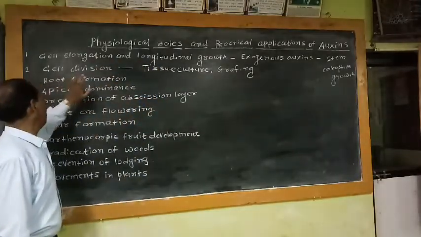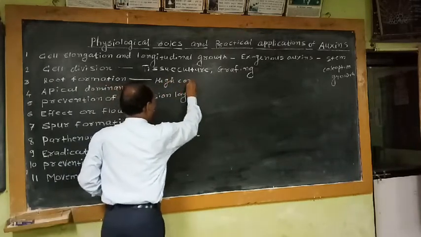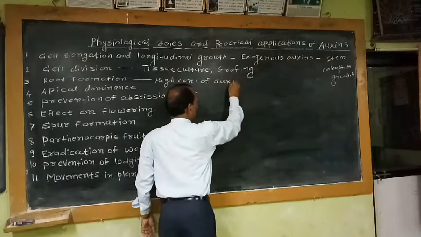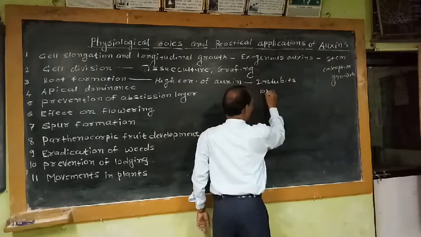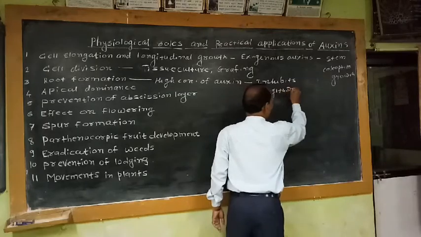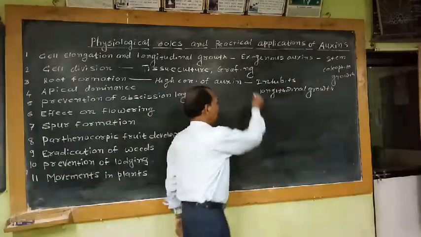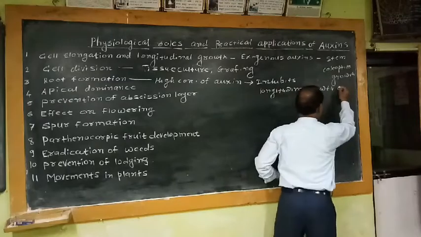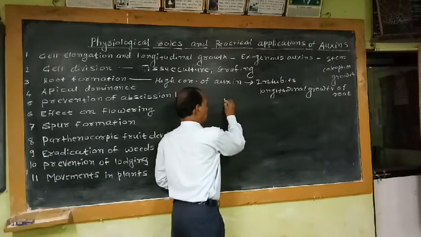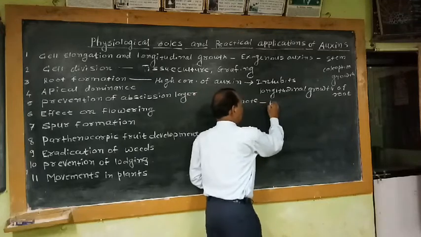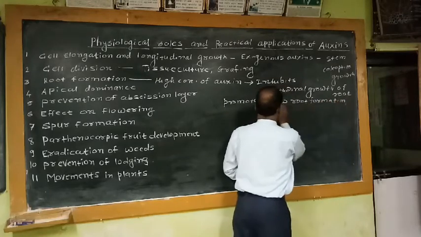Then the third physiological role of auxin, root formation. Generally a high concentration of auxin inhibits longitudinal growth of the root, but this high concentration of auxin promotes new root formation.